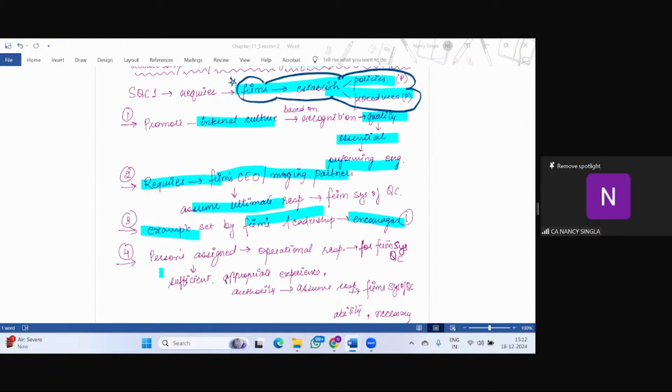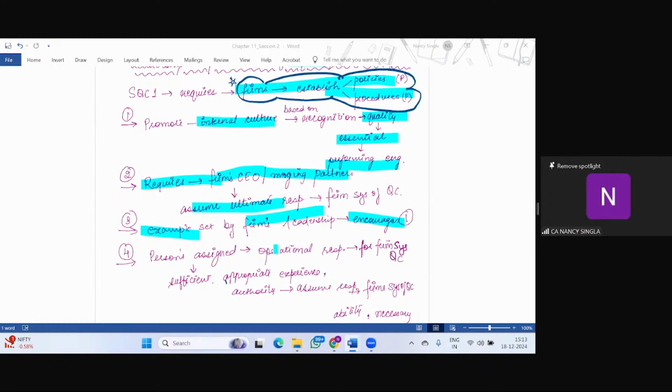So the last point says that the persons who are assigned the operational responsibilities for the firm's system of quality control should have sufficient and appropriate experience and authority to assume such responsibility for the firm's system of quality control. Clear? Right? So try to link these 4 points. First says that it should promote inner culture based on recognition of quality as essential in performing engagement.